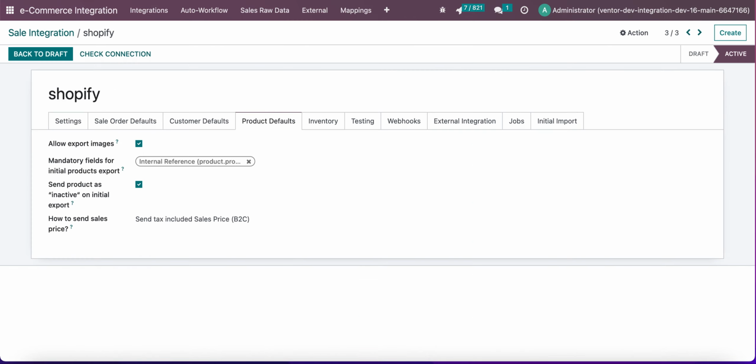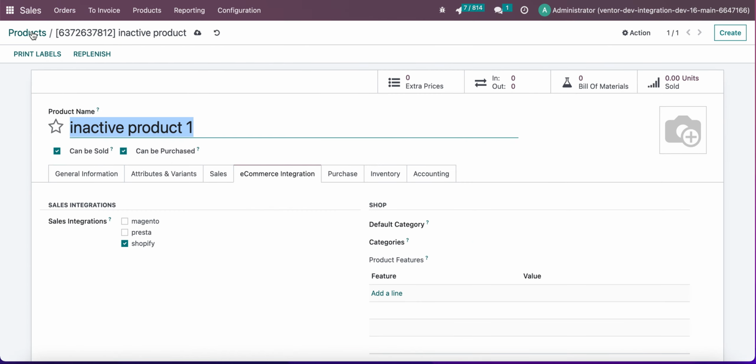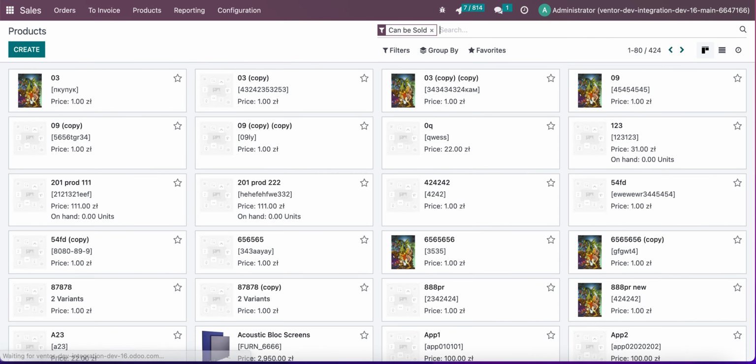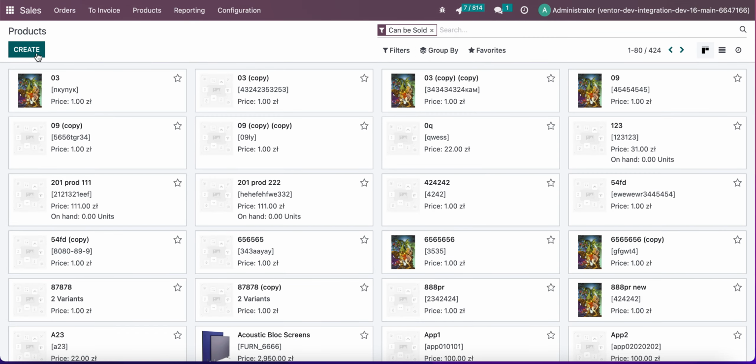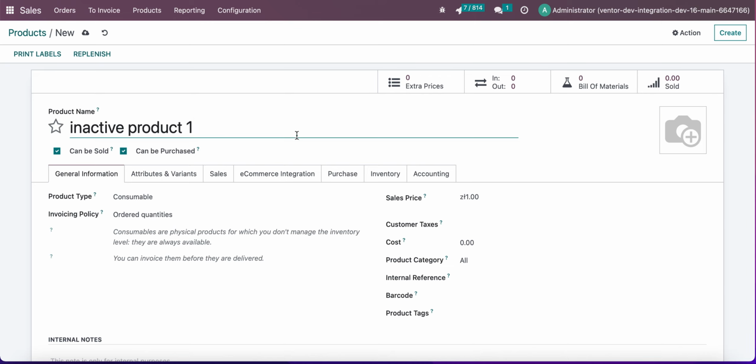So let's see how it works. Let's try to create a new product. As we can see, the status is active. Let's save, create inactive product, fill the mandatory field, and save.